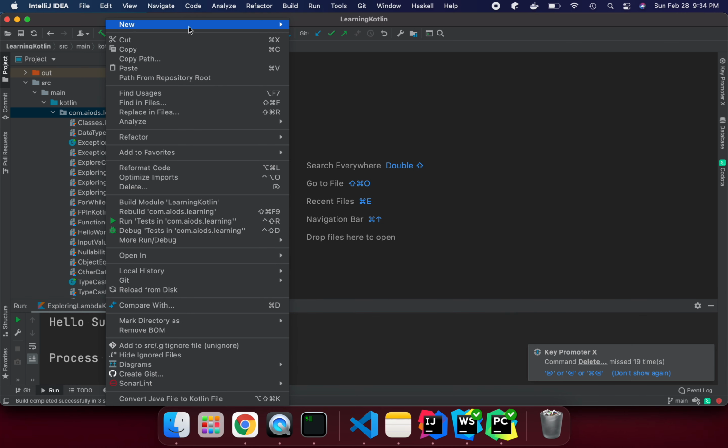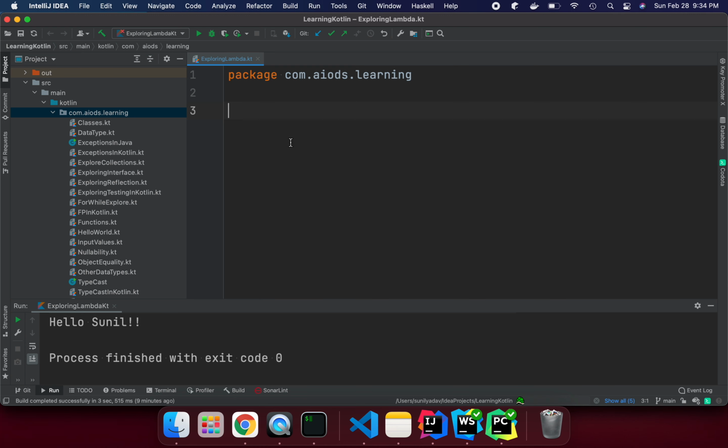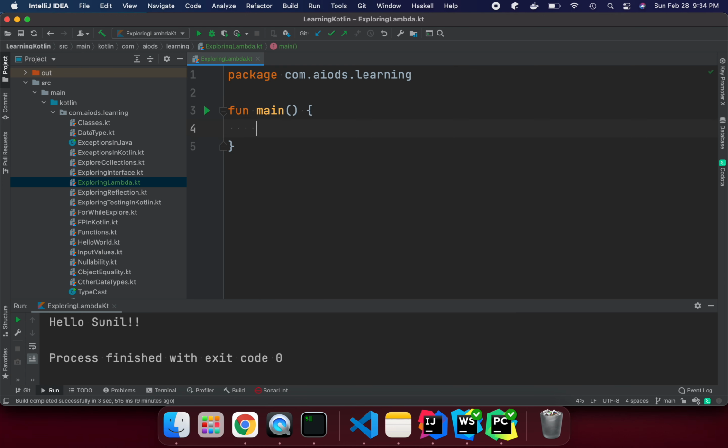I'm going to create a Kotlin file here called exploring lambda. I'm creating the main function, and let's create one simple method that just prints hello Sunil.